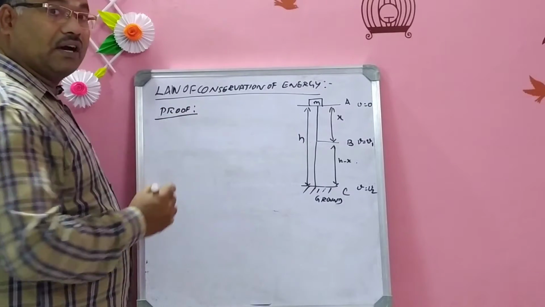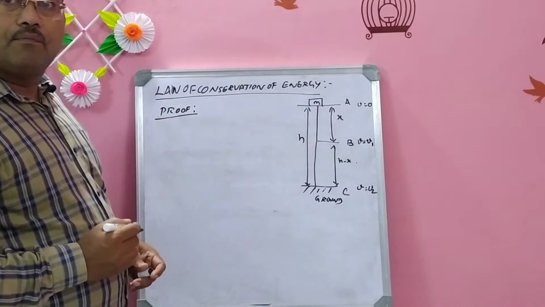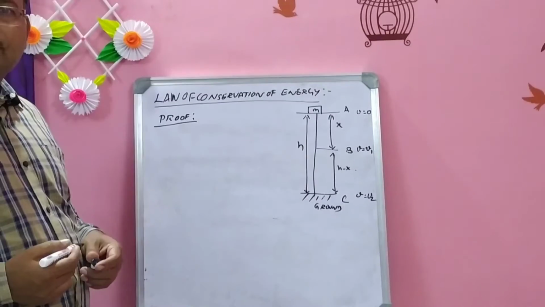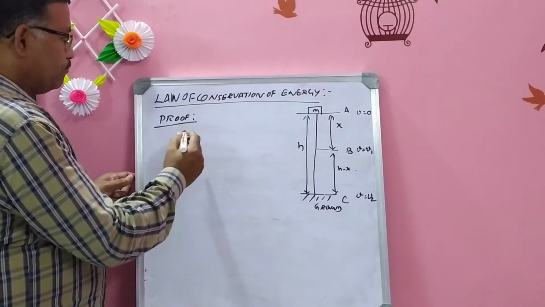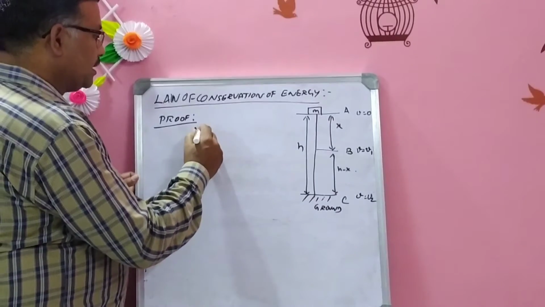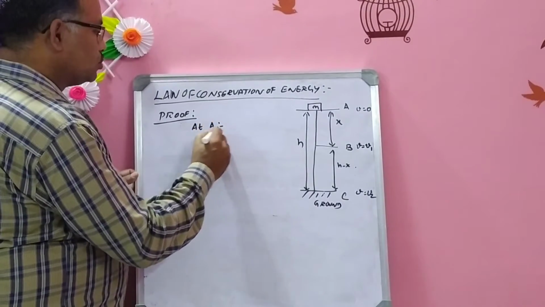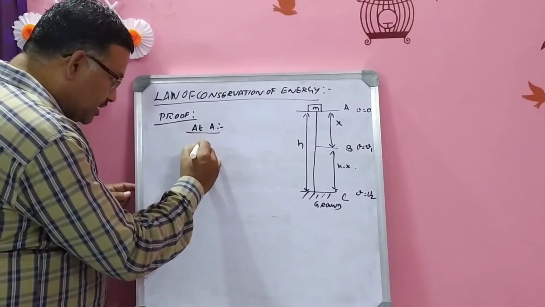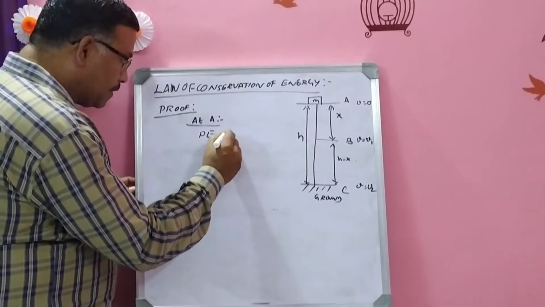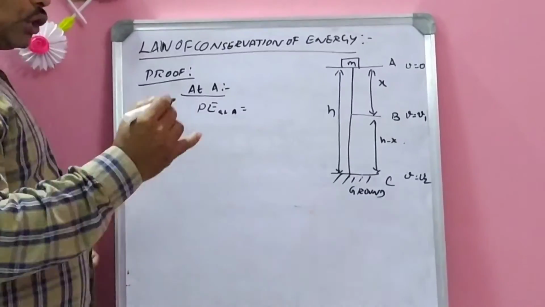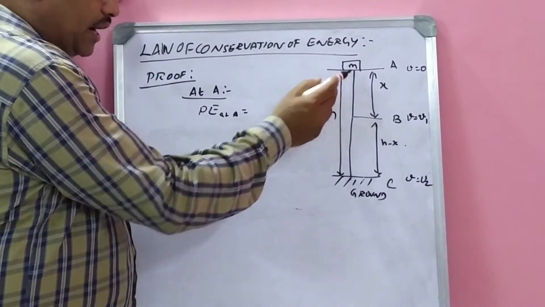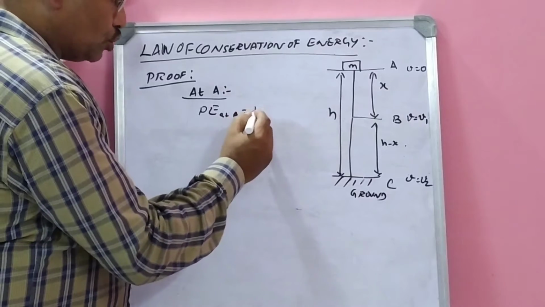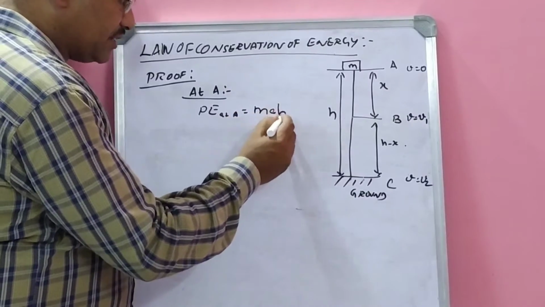So now I am going to give the proof. How to prove law of conservation of energy. So listen here. At A, you consider the point A. What happens at A? So you find potential energy at A. You know the formula for potential energy, mgh. At A, what is the height? h is the height. So potential energy at A is mgh.